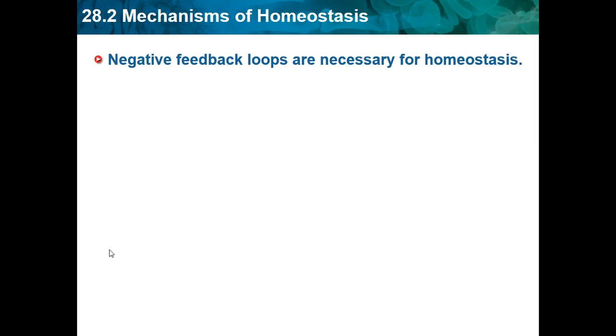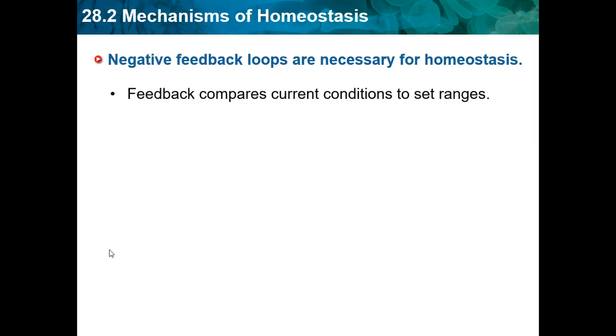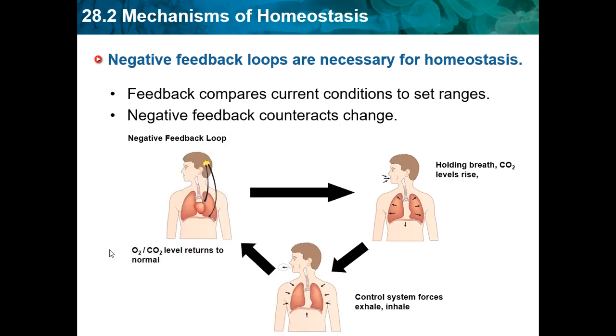So negative feedback loops are necessary for homeostasis. Feedback compares current conditions to set ranges. Negative feedback counteracts changes. So we have, okay, let's start here. O2, CO2 level returns to normal. So we have a normal level. We're at our set stage where we should be.